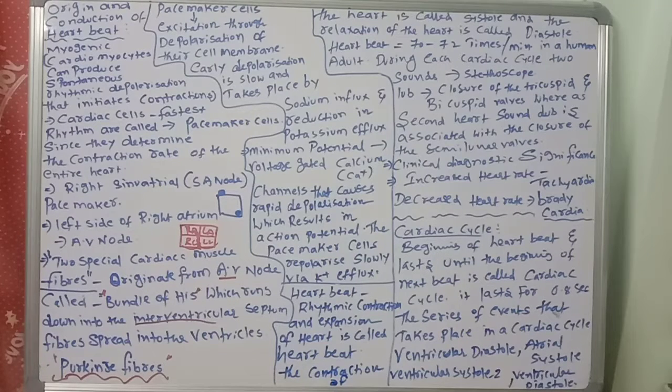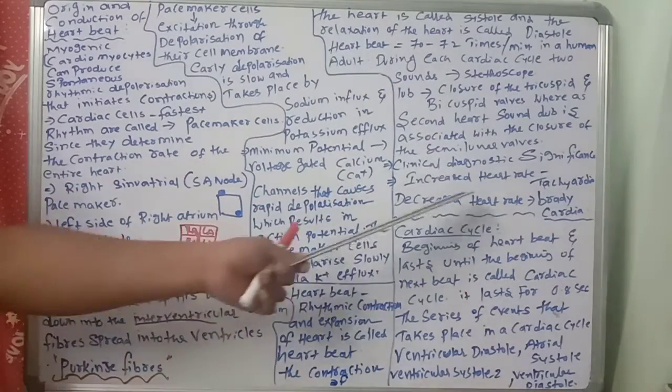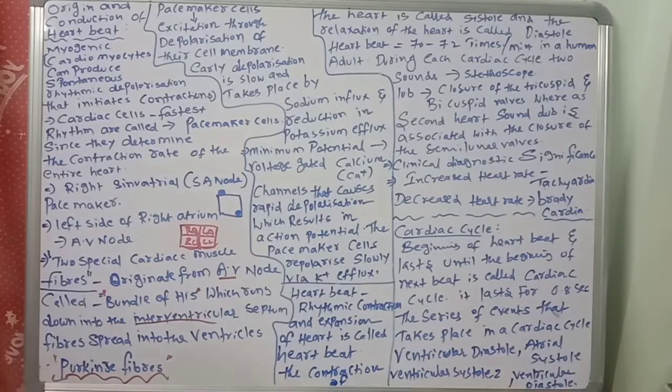Next, another important point. The increased heart rate condition is called tachycardia. Decreased heart rate is called bradycardia. Tachycardia, bradycardia. So increased heart rate is called tachycardia.